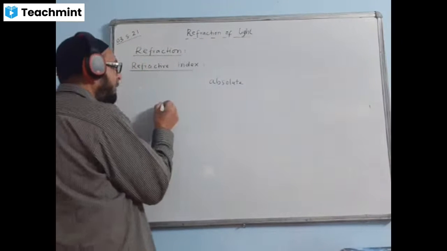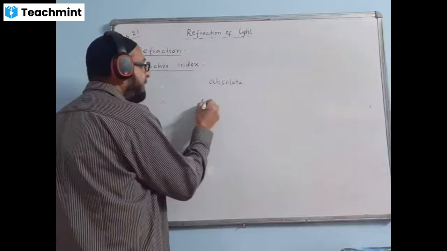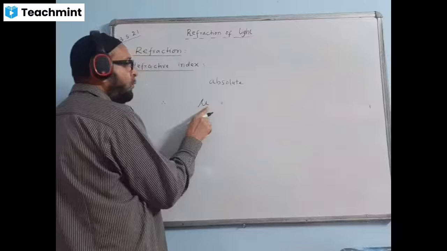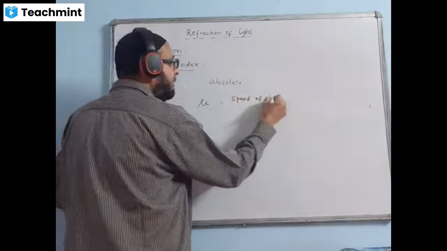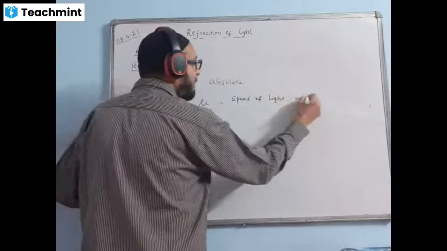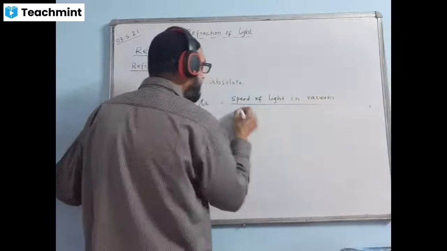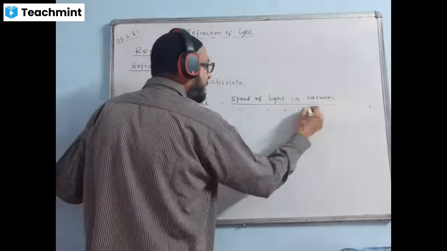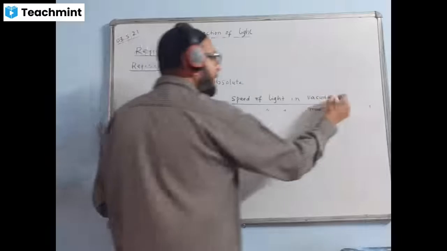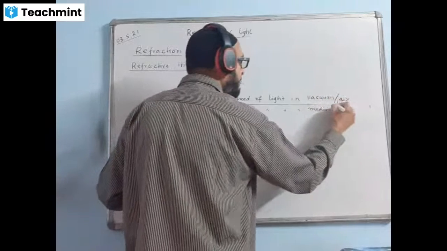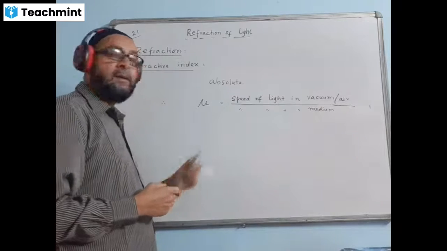Therefore, we'll be writing refractive index of medium, mu. Here I'll be writing the equation: speed of light in vacuum by speed of light in medium. Vacuum or air, because the speed of light value is same in both. Vacuum or air upon the speed of light in the given medium.